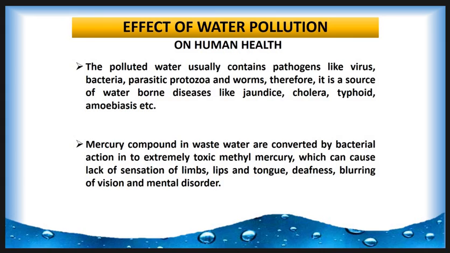Mercury compounds in wastewater are converted by bacterial action into the extremely toxic methyl mercury, which can cause lack of sensation of limbs, lips, and tongue, deafness, and blurring of vision, and mental disorders are also seen due to mercury compounds.